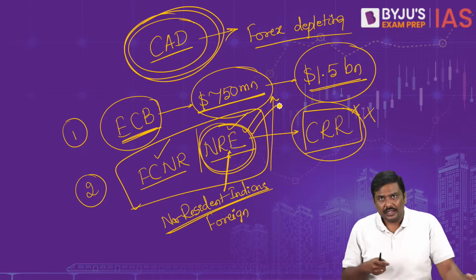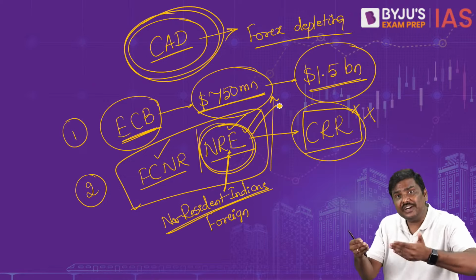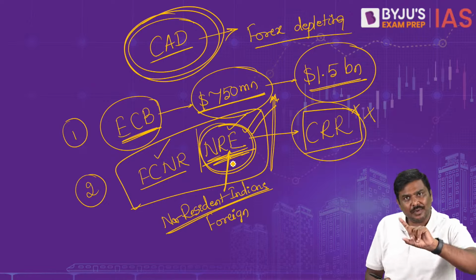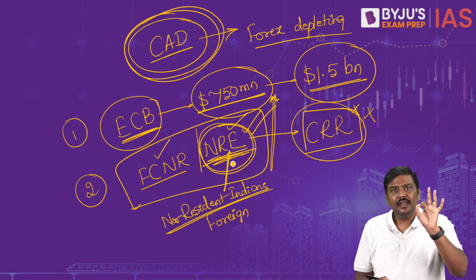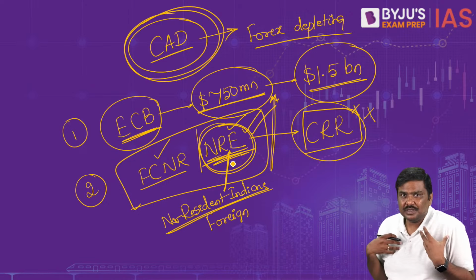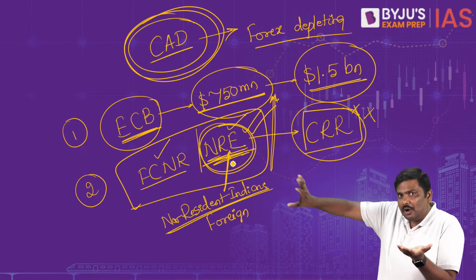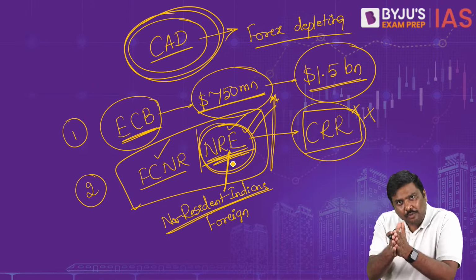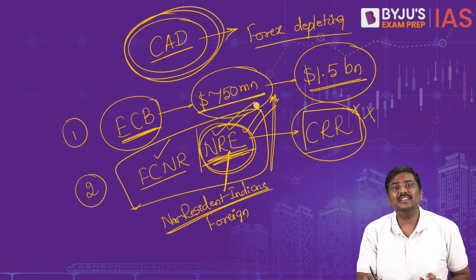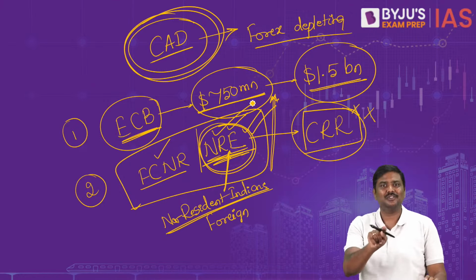Is the logic okay? Until now, if you take 100 rupees, the bank used to have only 90 rupees. Now that 10 rupees will not be kept with RBI, all 100 rupees is there with the bank. Can the bank offer more interest on these deposits? Of course, yes. It is possible.